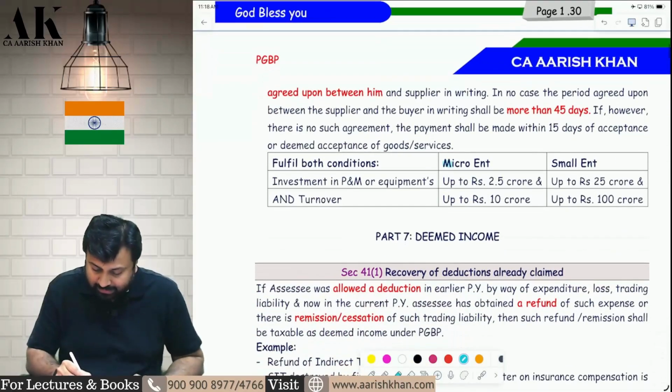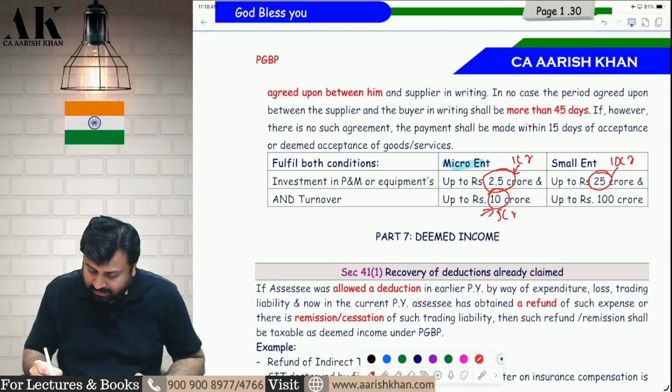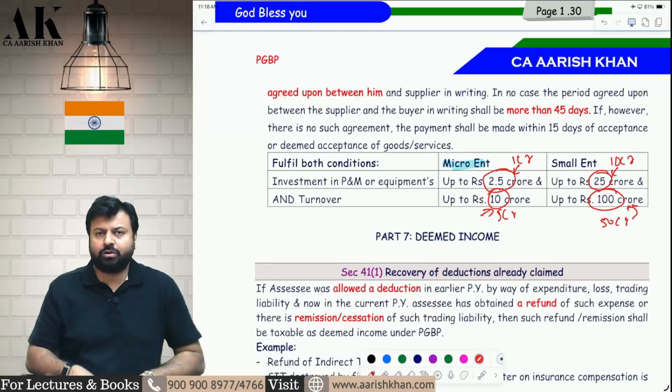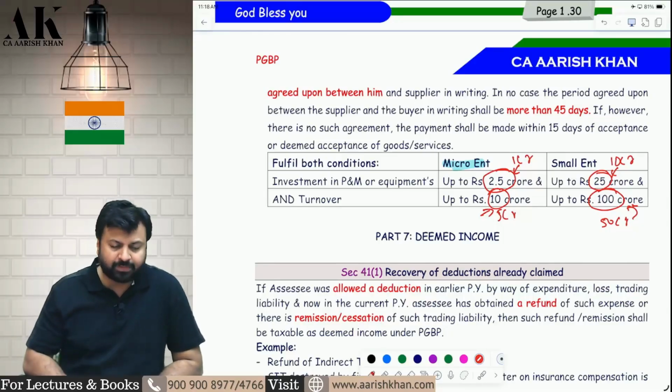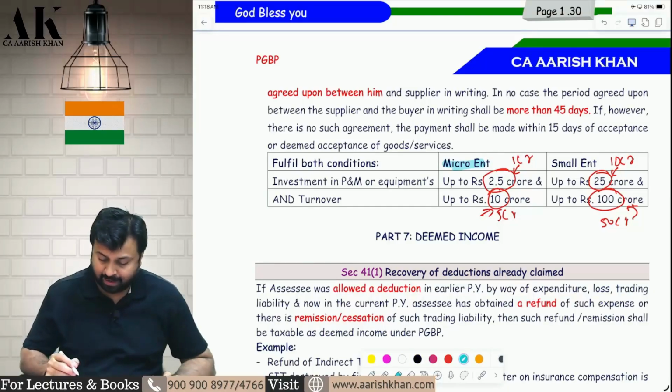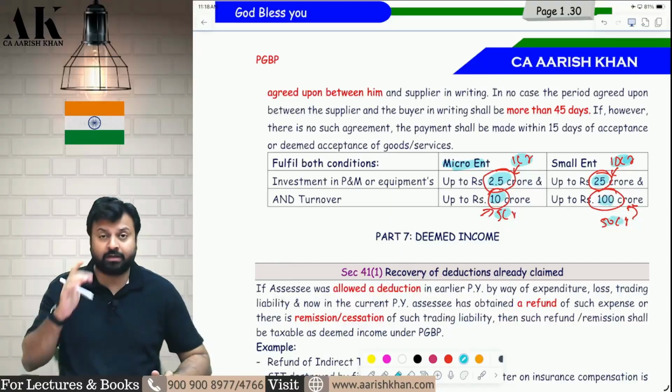For micro enterprise, earlier, if you remember, the limit was 1 crore, now that has become 2.5 crore. It was 5 crore here, it has become 10 crore. This was also 10 crore, now that has become 25 crore. And this was 50 crore, that has become 100 crore now. So the limits have changed under MSME, the micro and small enterprise definitions have changed. Please check this particular thing. I hope it is clear to all of you. So 1 crore has become 2.5 crore, 10 crore has become 25 crore, 5 crore has become 10 crore and 50 crore has become 100 crore.